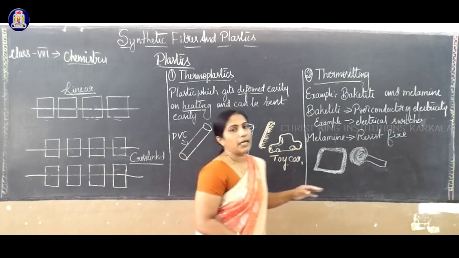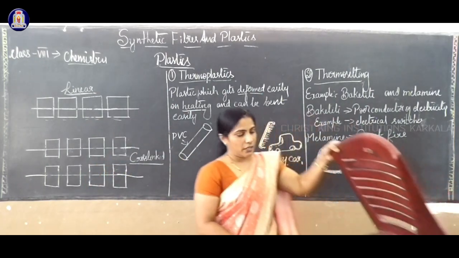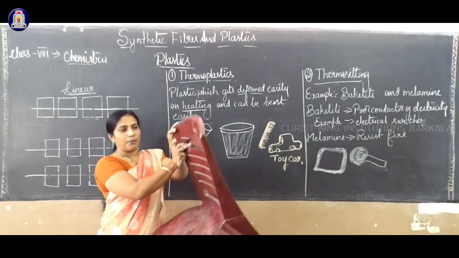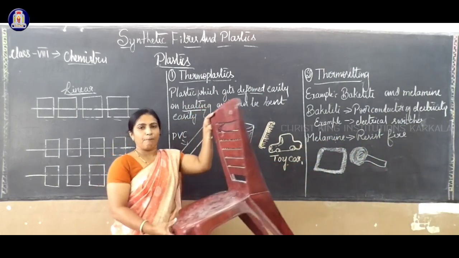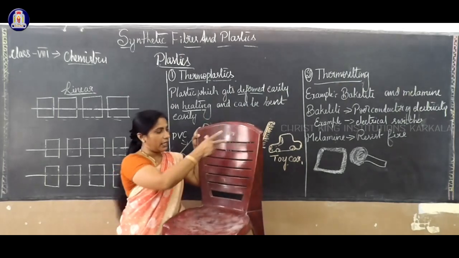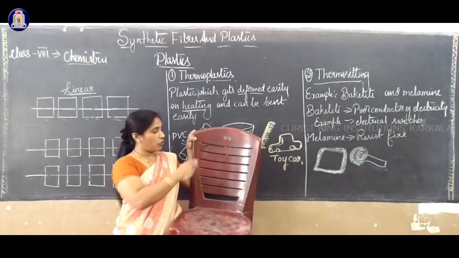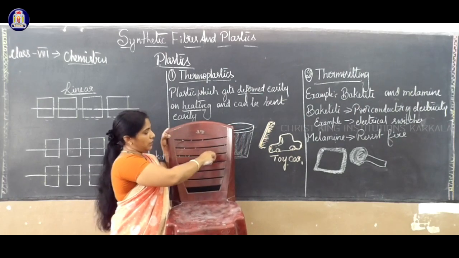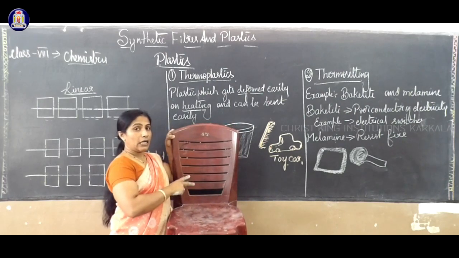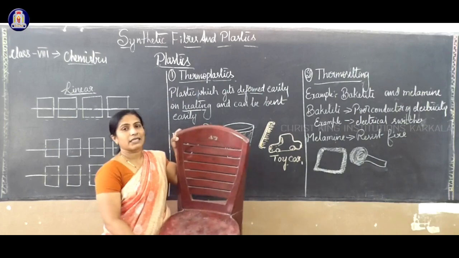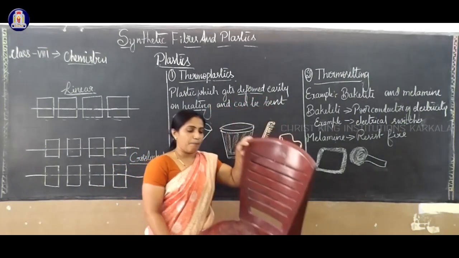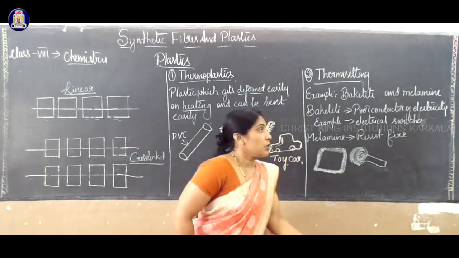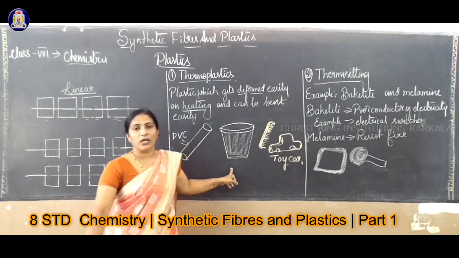For example, if I bring a chair, this is also an example. We get a beautiful chair, with the design and everything. If you heat, it will change. Then what is the term called polythene?